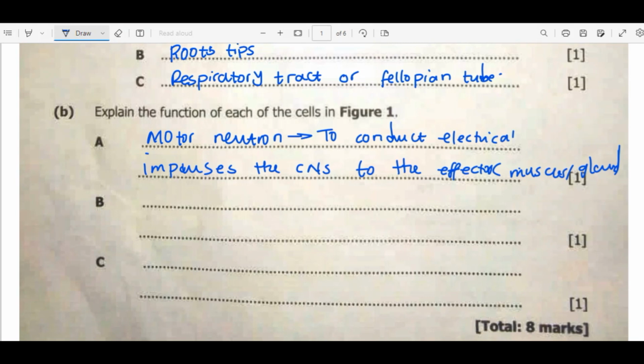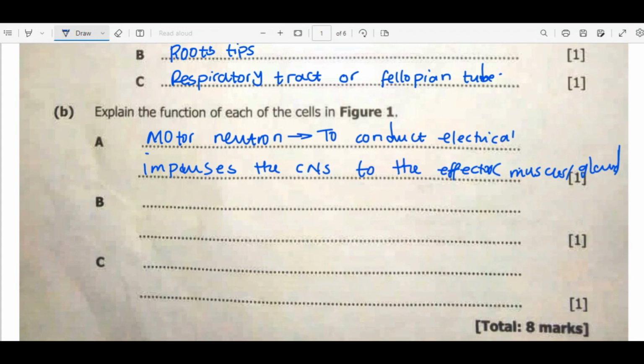Because for muscles, we know that if, for example, I want to lift something, for me to apply that force so that I'm able to lift it, there should be a part that supplies me with the force to lift that. So the muscles are responsible even for movement. So the motor neuron, remember, comes from the central nervous system. After the interpretation, then into the effector, then the response is done. But with the sensory neuron, the case is different.